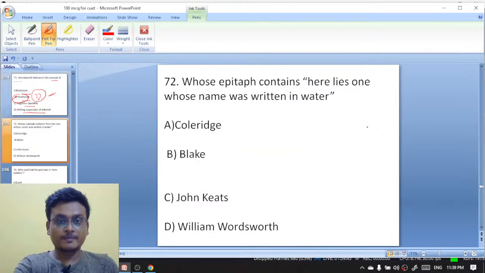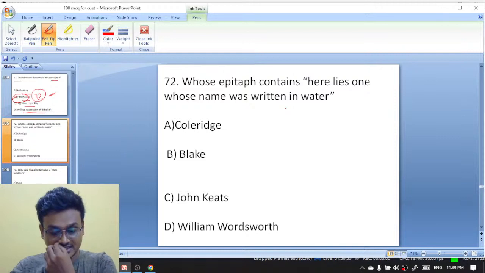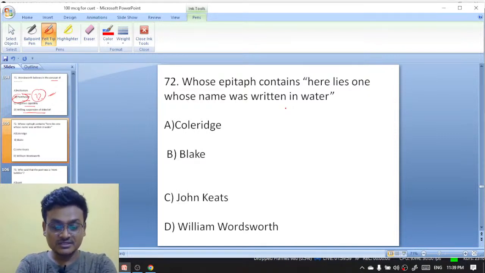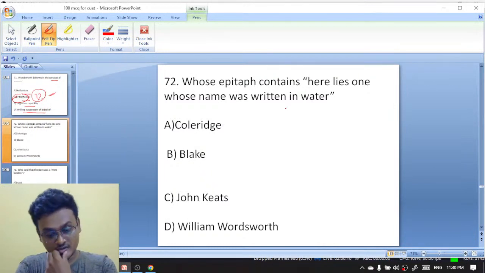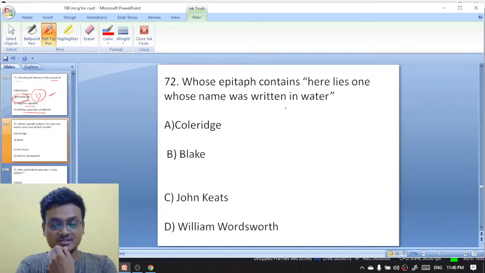What is pantheism? Association with whom? Yeah, willing suspension of disbelief, Coleridge. Pantheism is associated with God.